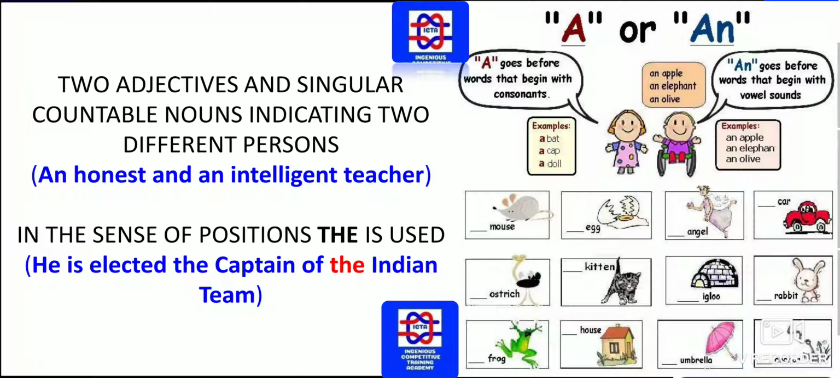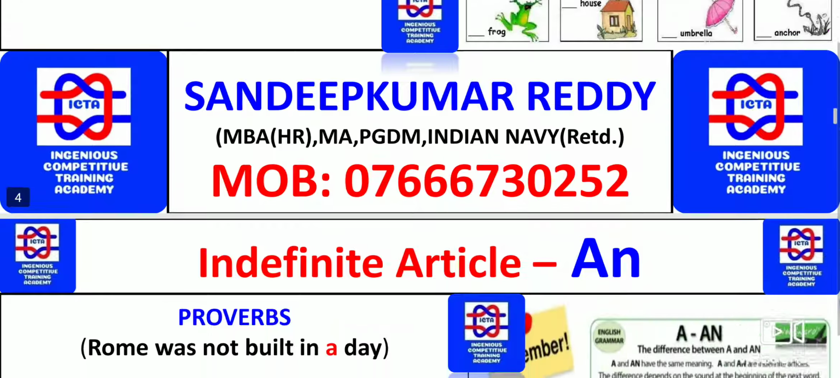In the sense of positions, "the" is used. He is elected the captain of the Indian team. In these positions where "the" has to be used, as you can see to the right of the slide, examples have been given. You have to write on your own where we can use article "a" or "an". So please go through the figure that has been given and do the practice.